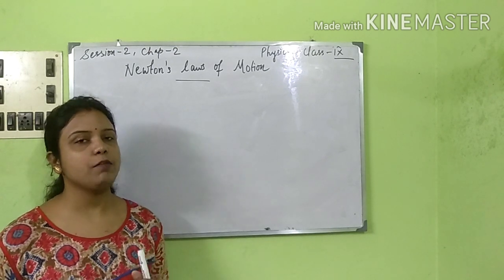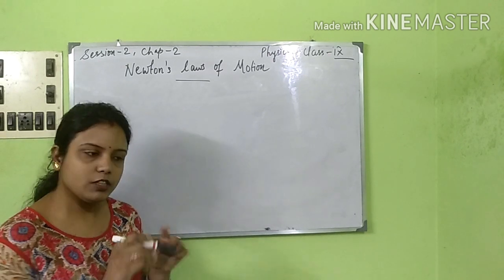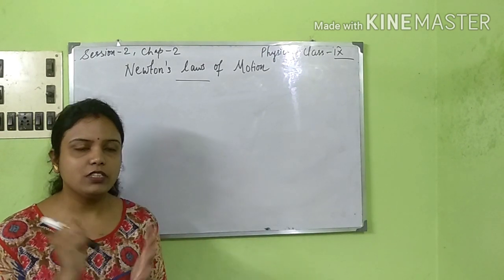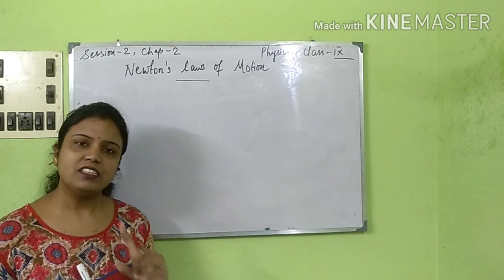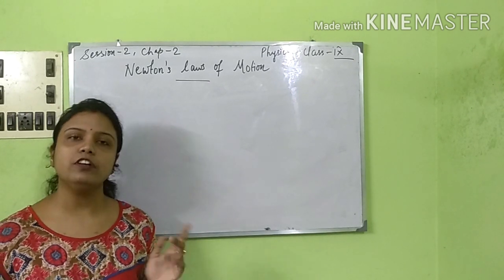Next, coming to the second part, that is unless an external force is applied to it. This second part of the law gives the definition of force. What is force now? Force is that physical cause which tends to change the state of rest or the state of motion of a body.